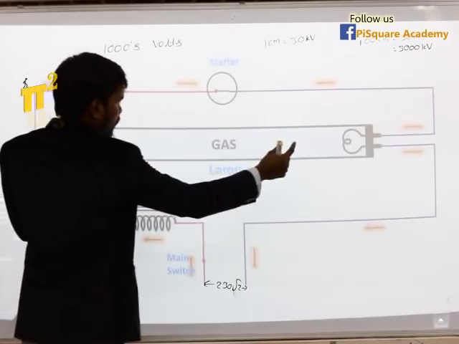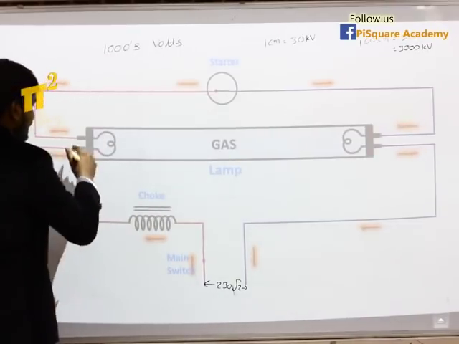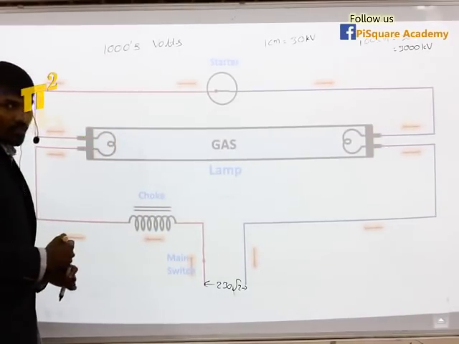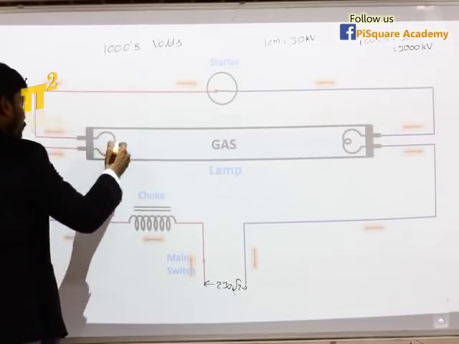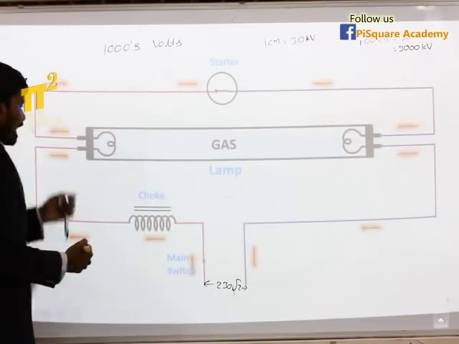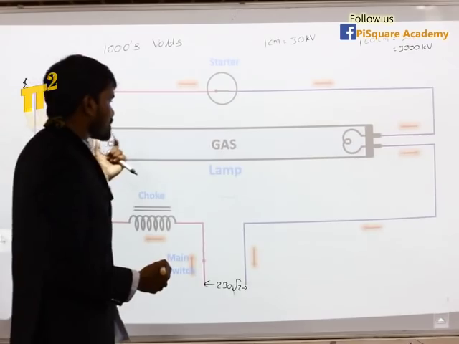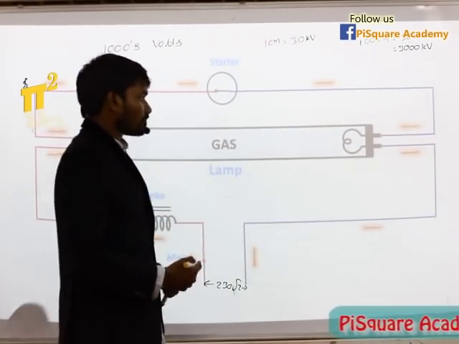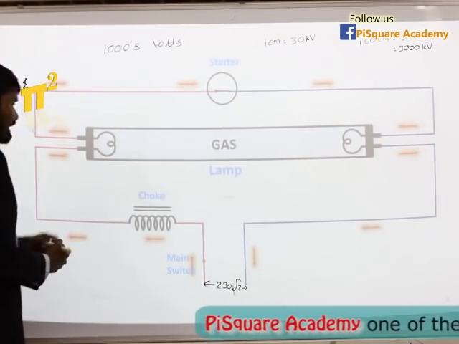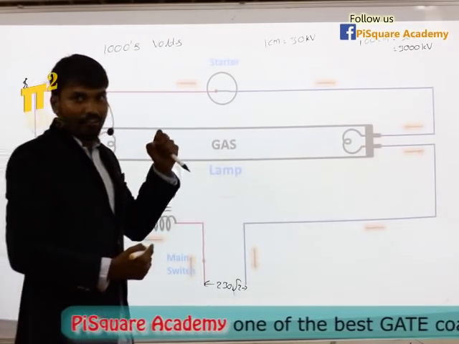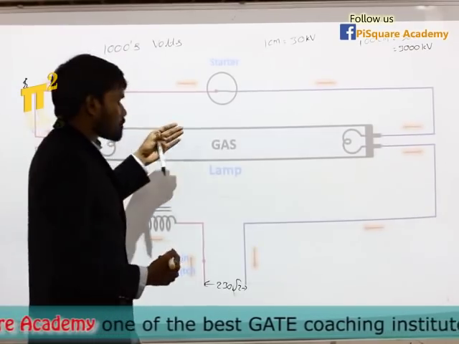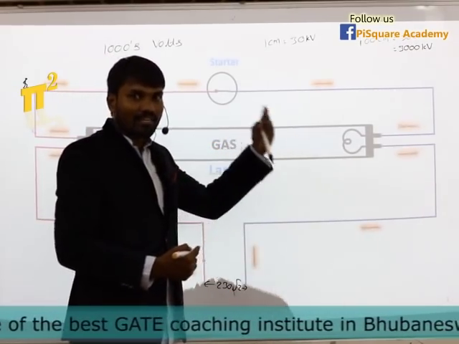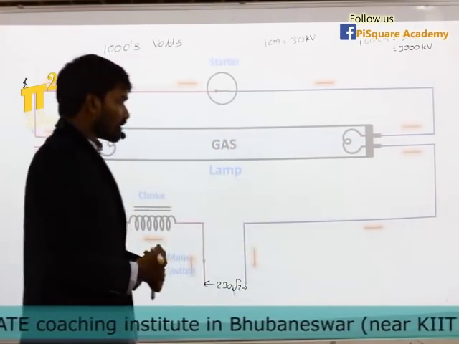You will see red color. They will glow red at starting because they are getting heated up. As current is flowing through this, they get heated up, and they will release some free electrons into this lamp, and these free electrons will hit the gas particles inside, and they will release even more free electrons.